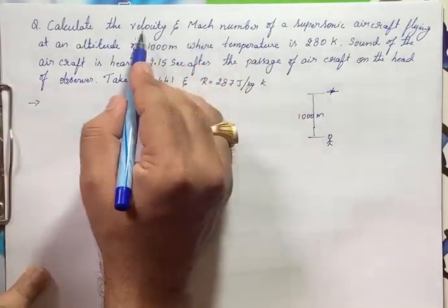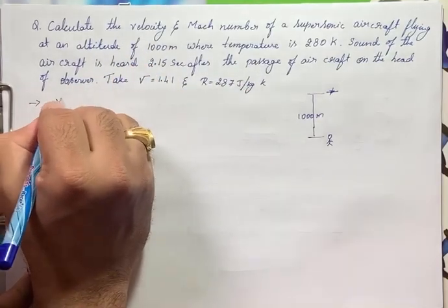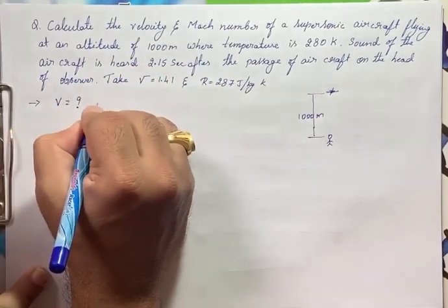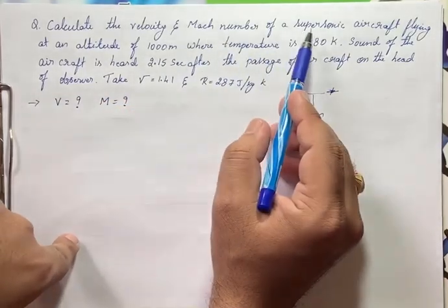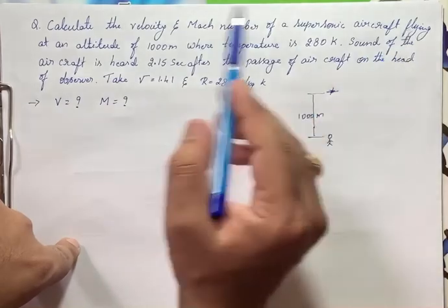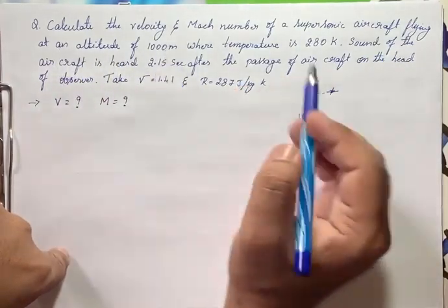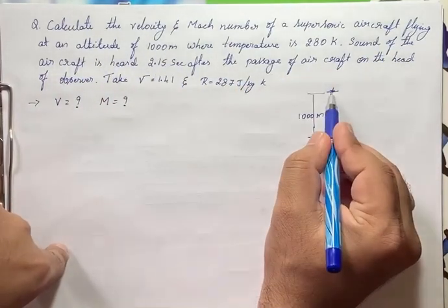This is the velocity of a projectile, that is v, how much, and he has asked to find out the Mach number, how much, of a supersonic aircraft flying at an altitude of 1000 meters. Now here we have the observer and a plane.